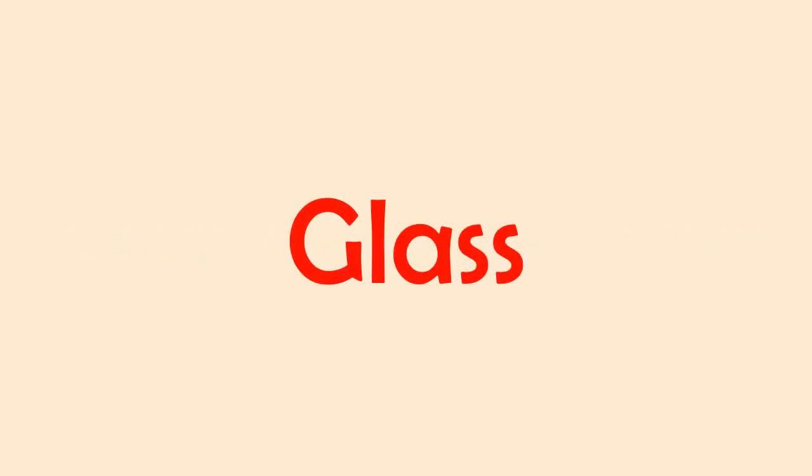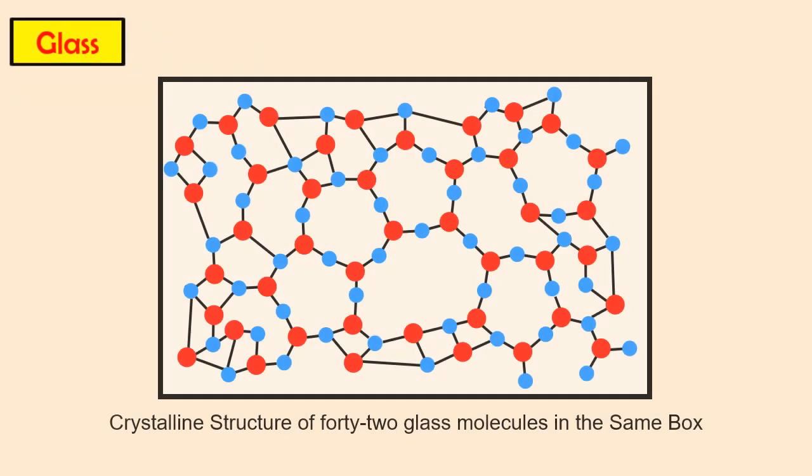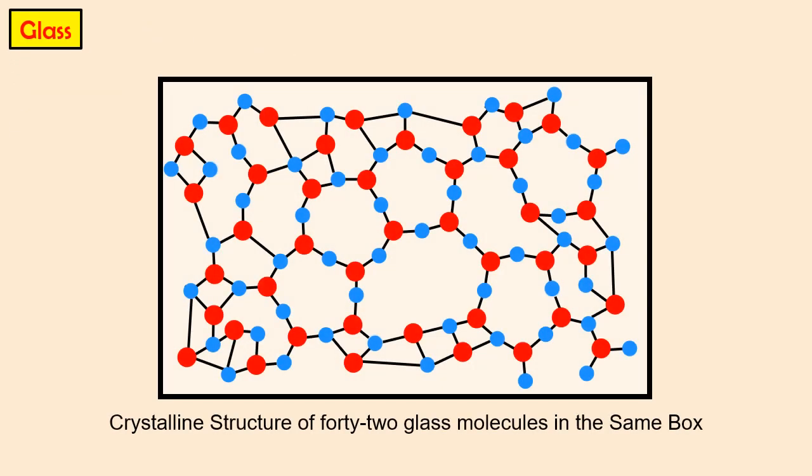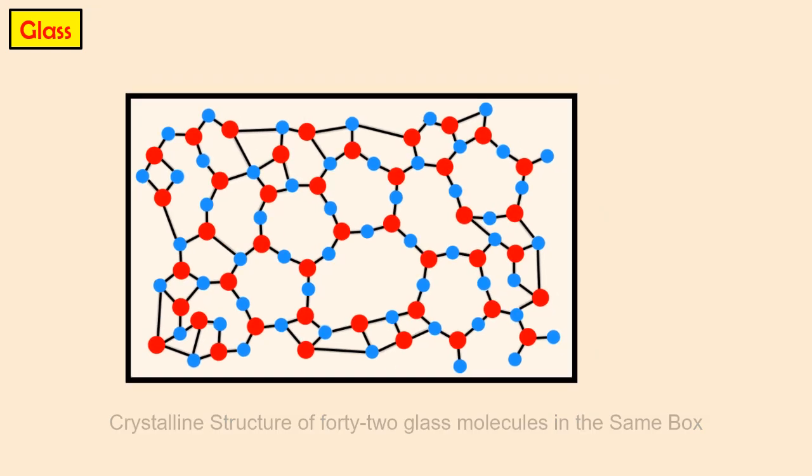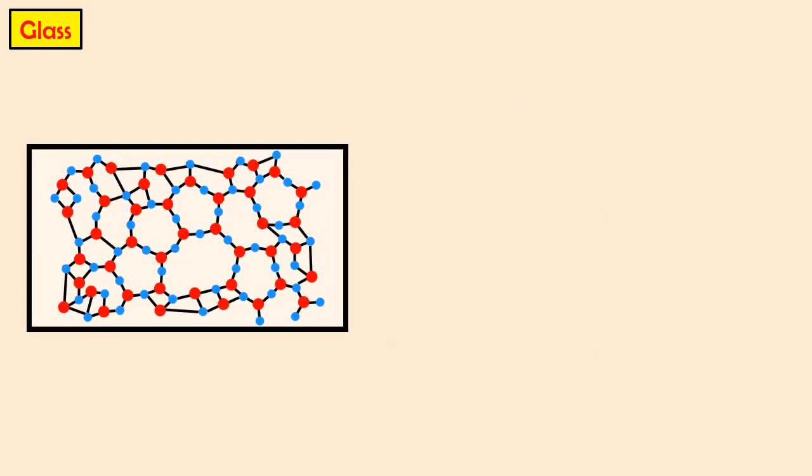Next, let's take the example of glass medium. The molecules of glass are very tightly packed, as glass is solid. 42 molecules of glass are fitted in the same sized box, just to show that the glass is optically more dense than the water. The empty spaces between the molecules of the glass are very less as compared to the water.